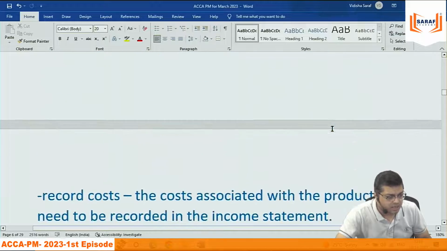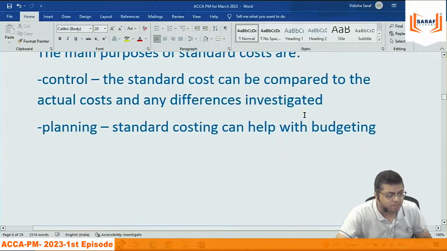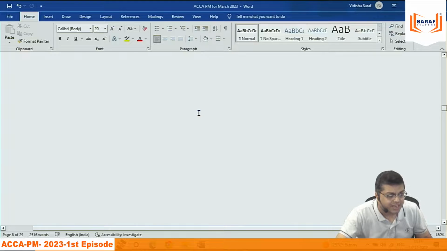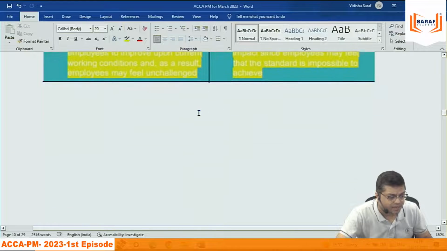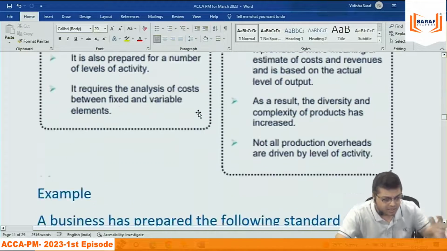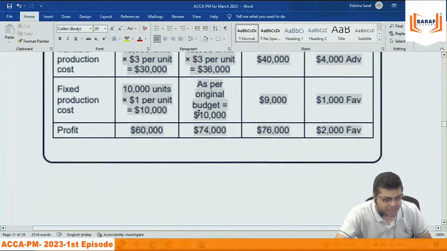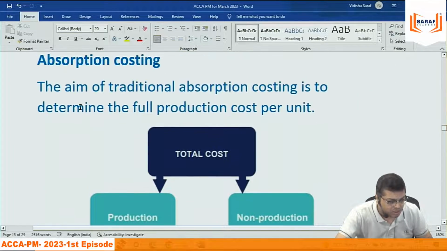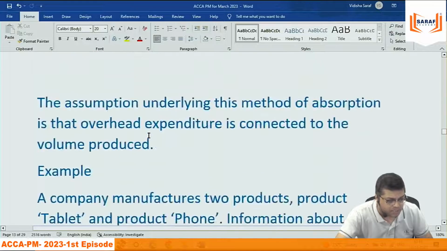This I have written here, the purpose of cost. Then I am saying standard cost. How can we calculate? Different types of standards I have not explained. This fixed flexible budget I have not explained. But I was saying about this cost absorption, marginal costing.